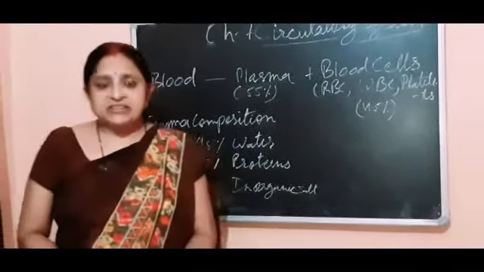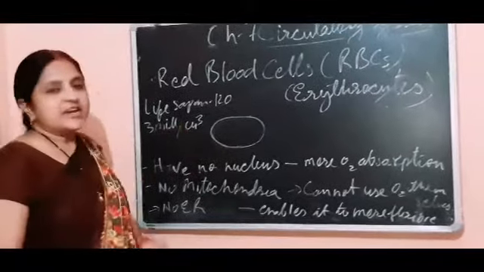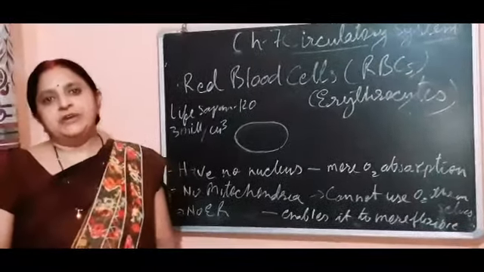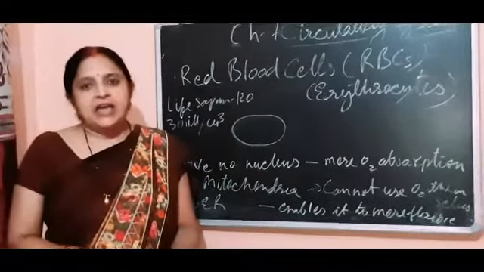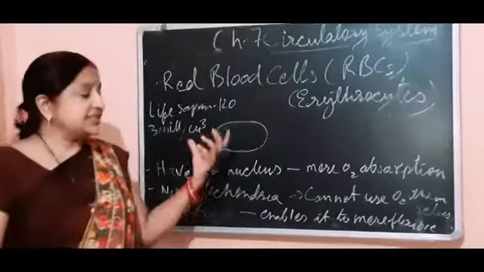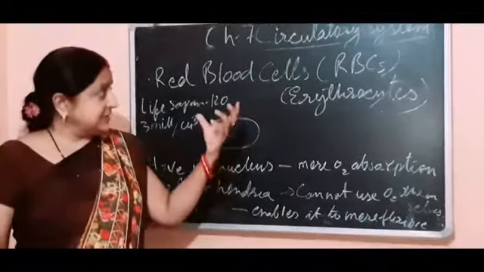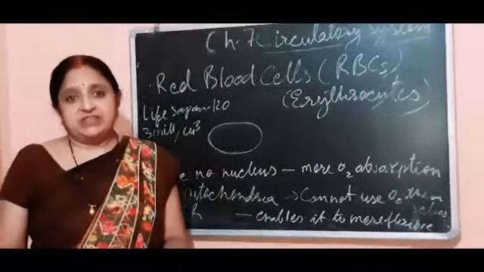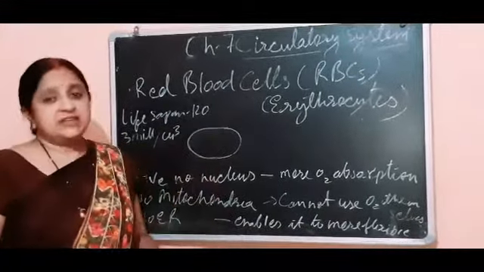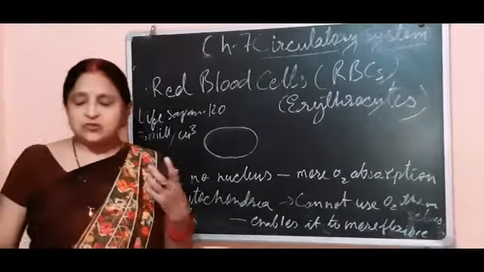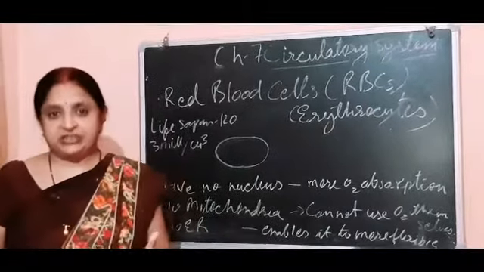Red blood cells are minute biconcave disc-like structures, and the cytoplasm of this cell has no nucleus. It also has a special pigment called hemoglobin. No, it is not a protein, it is a red colored pigment.